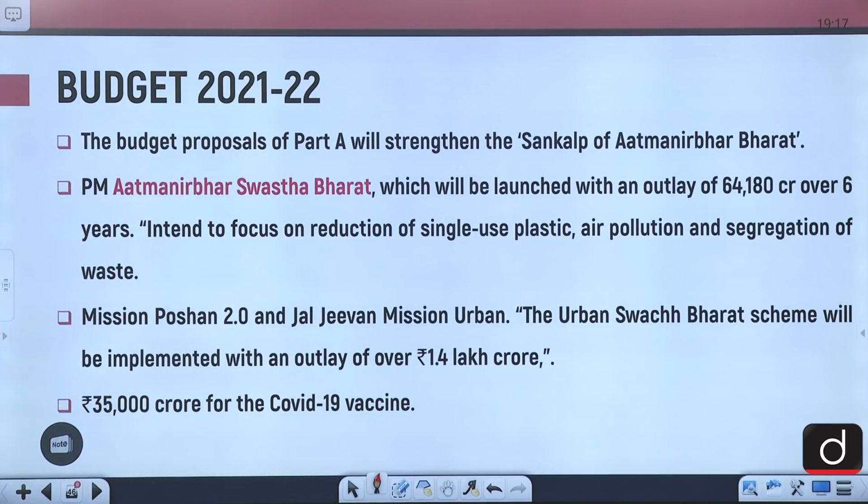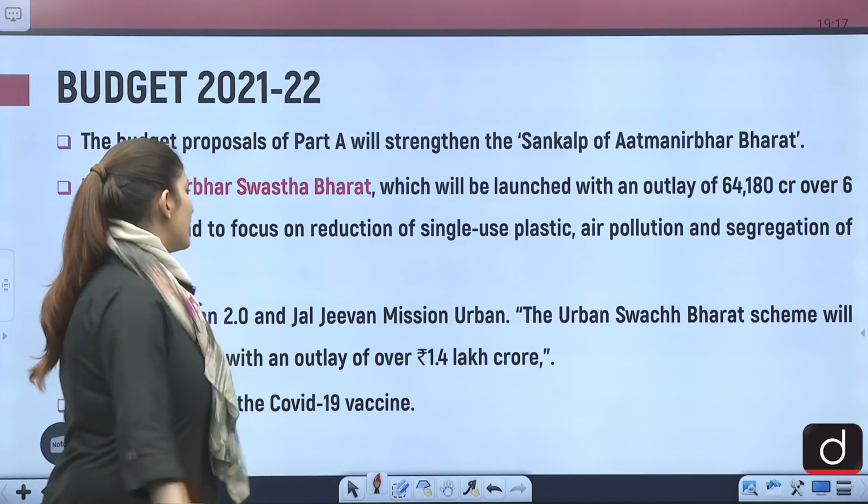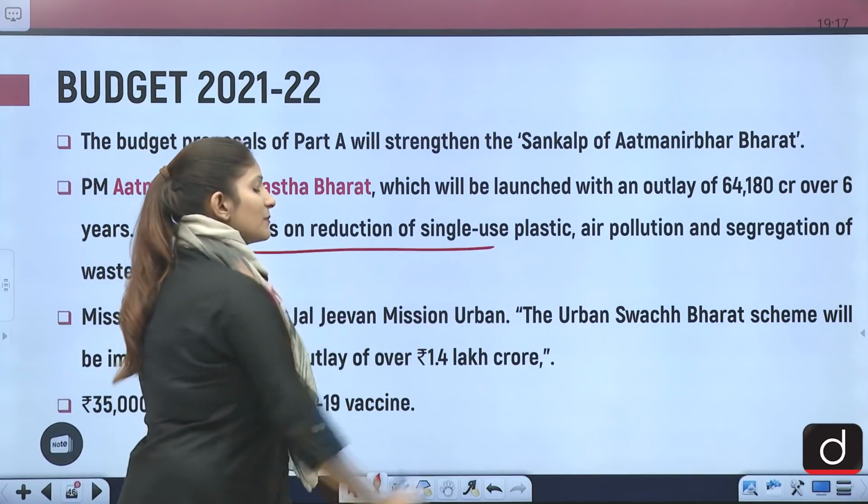PM Atmanirbhar Swasth Bharat, which will be launched with an outlay of 64,180 crore over 6 years, intends to focus on reduction of single-use plastic, air pollution and segregation of waste. It may be asked in your prelims exam. Please be very careful and very thorough with this particular scheme.